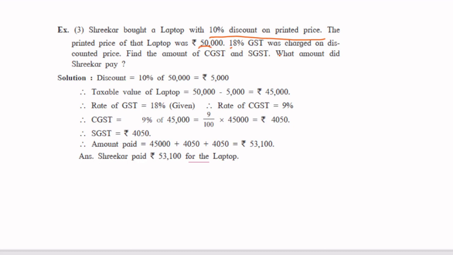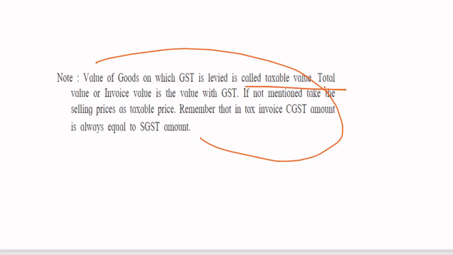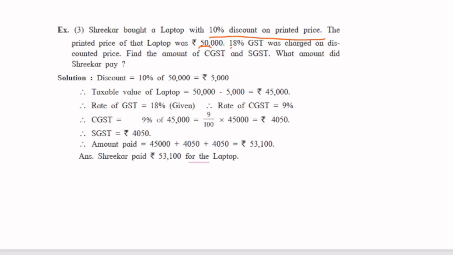Okay, 18% GST was charged on the discounted price. Now think, why is the taxable amount important here? That's why it is mentioned: the value of the goods on which GST is levied is called taxable value. Total value or invoice value is the value with GST. So what does it mean? It's not on MRP. It's on the value on which tax can be claimed.